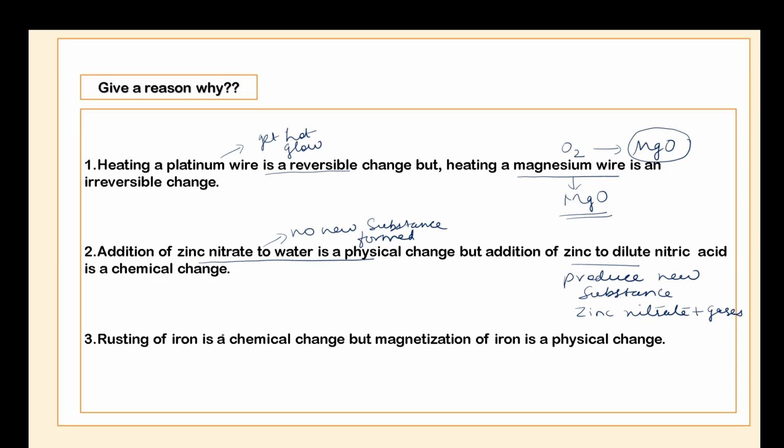Lastly, rusting of iron. What happens in the rusting? Iron reacts with oxygen and moisture of the air. When it reacts with oxygen and moisture of the air, it chemically combines to form iron oxide. What is this iron oxide? This is the rust that is being formed. And because rust is being formed, it is a chemical change, because a new substance is being formed.